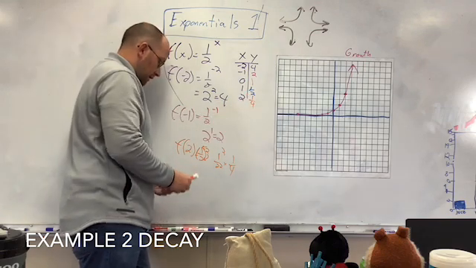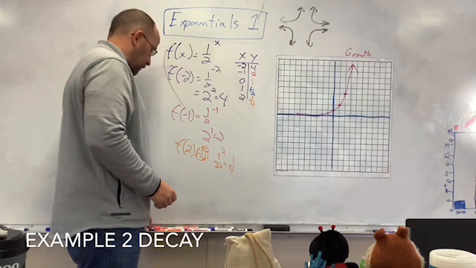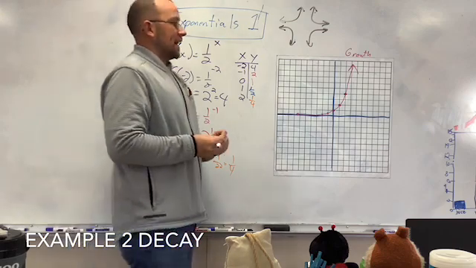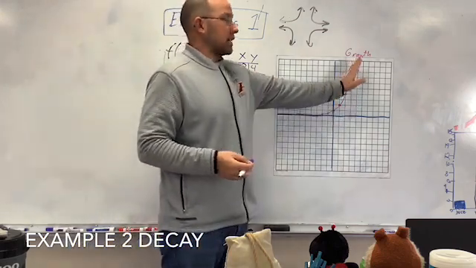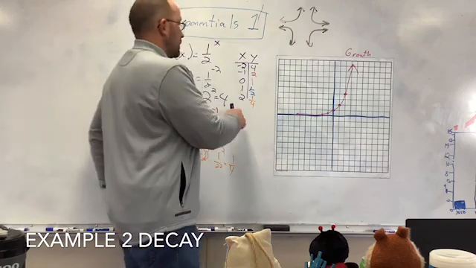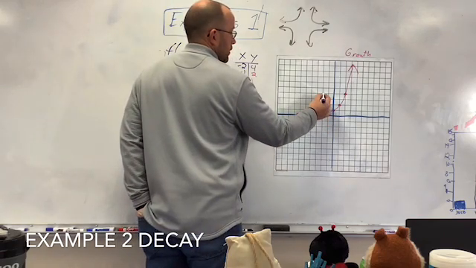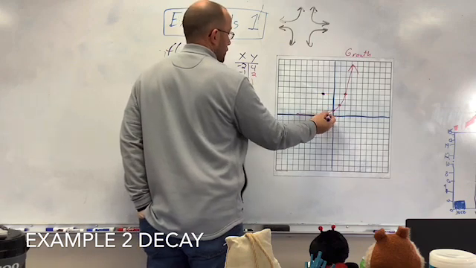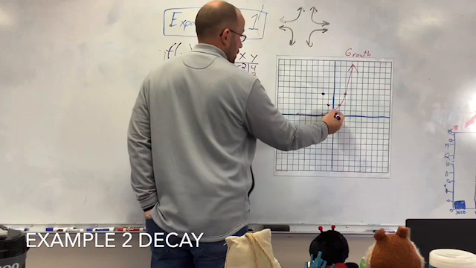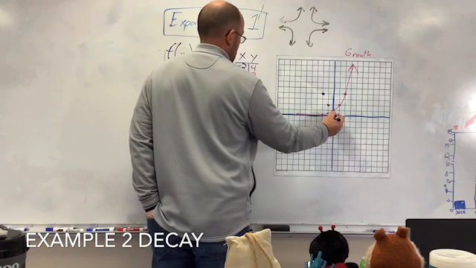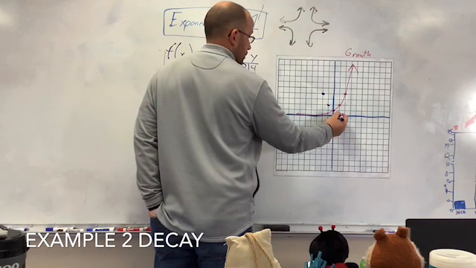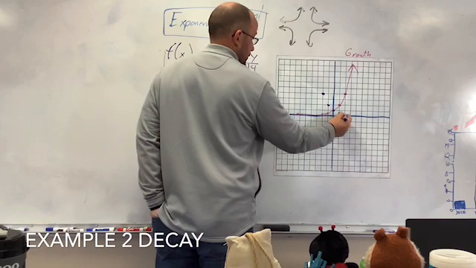Alright, now let's graph it. This was my purple function. So this is a decay. If you look at this and you have some common sense, it looks like it's growing. Here, start at negative 2, 4, negative 1, 2, 0, 1, 1, 1/2, 2, 1/4.